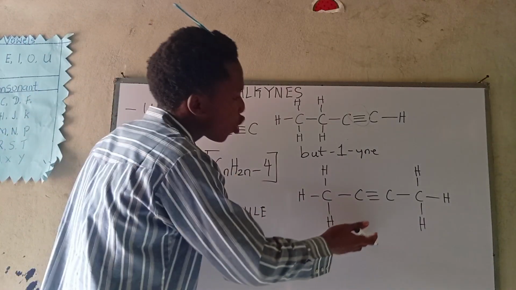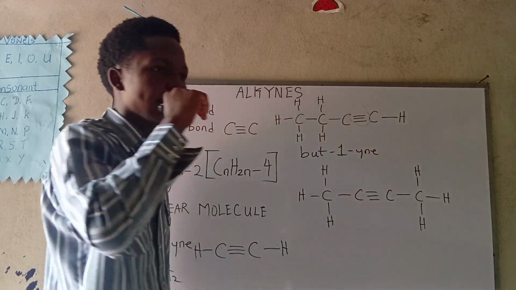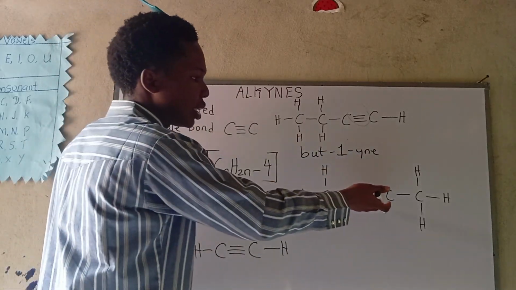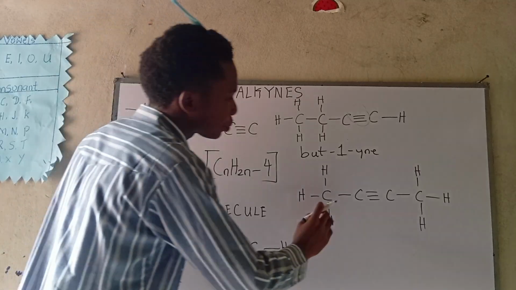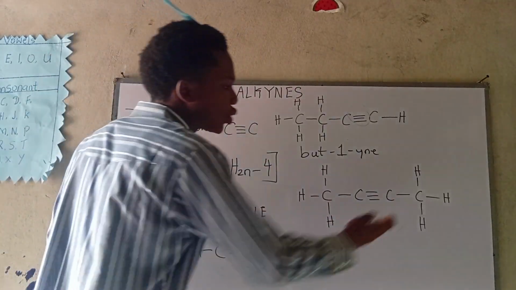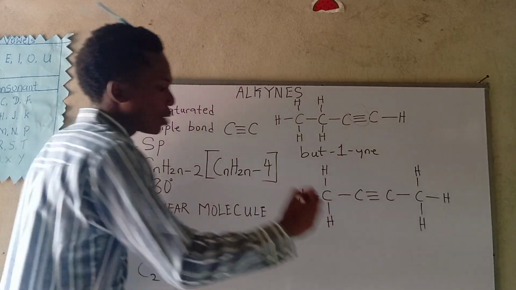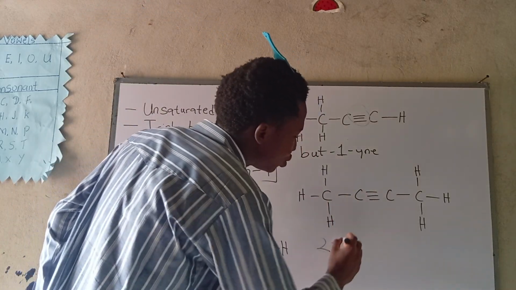Now this guy is also but, but there is a difference. The position of the triple bond is in the middle. That is why we call them the internal alkynes. We can count from any side because they're actually equal. So we count 1, 2, 3, 4, and we can easily say two.